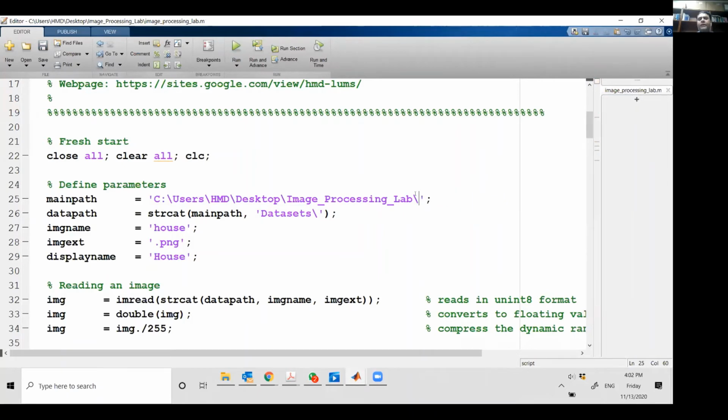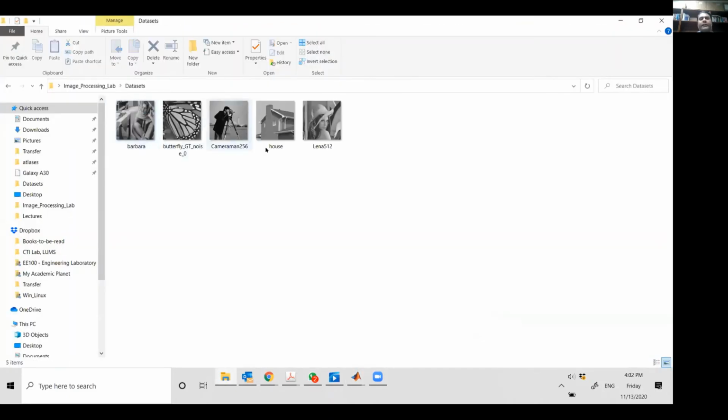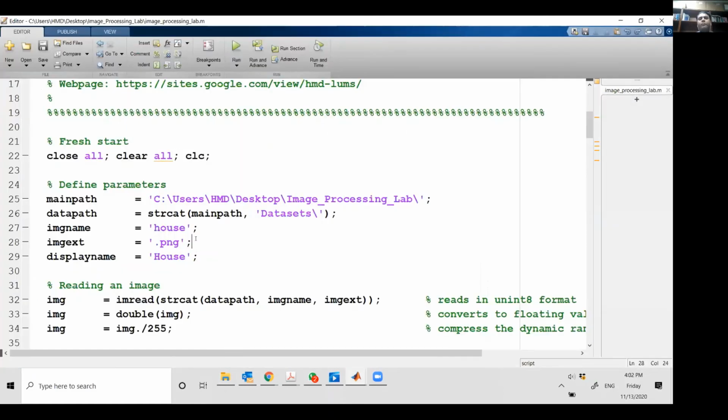So I hope you have seen this command for now. This data path concatenates the main path with the folder name here. Now here I've told it that I want the house image, because house is the name of the image. If you see in the data set, the name of the file is house, and the extension is .png. It's a portable network graphics format that I'm using here.